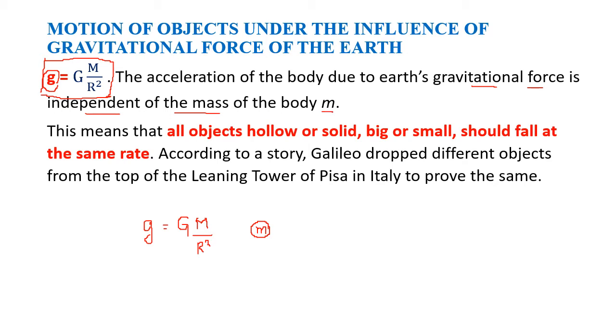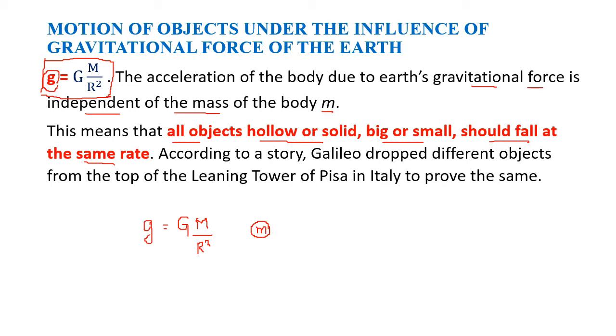There is no mass given here. So it should mean that all objects, hollow or solid, big or small, should fall at the same rate. Yes? Now can you observe this? No. You will say when we drop a stone and a piece of paper, the stone will hit the earth first and the paper will come later.